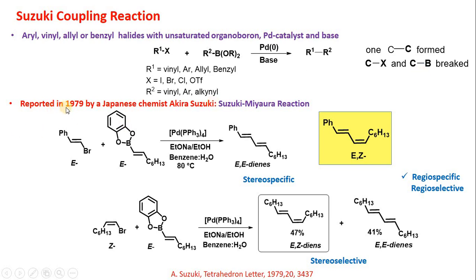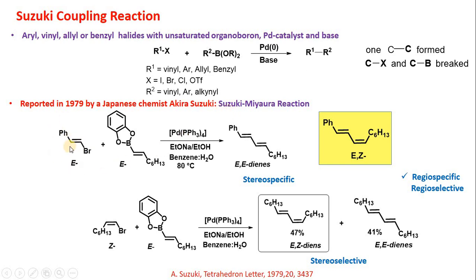This reaction was reported in 1979 by a Japanese chemist, Akira Suzuki. This reaction is also known as the Suzuki-Miyaura reaction because Miyaura was his assistant who discovered this reaction, and they reported the result in Tetrahedron Letters, in which Miyaura was first author and Suzuki was corresponding author.